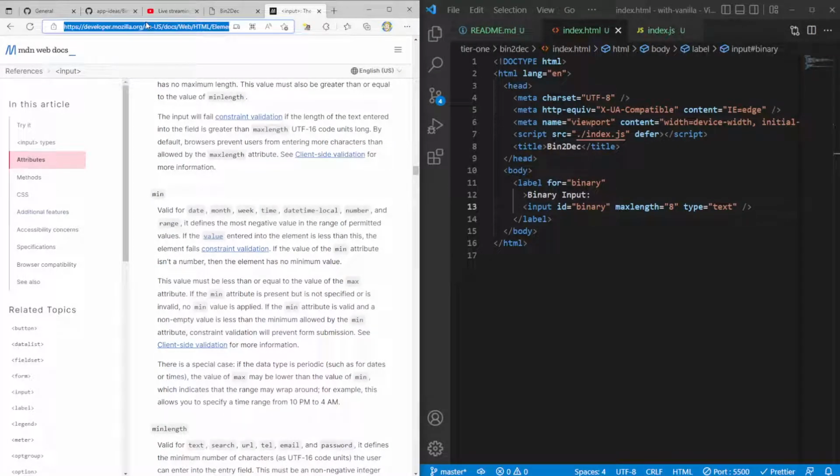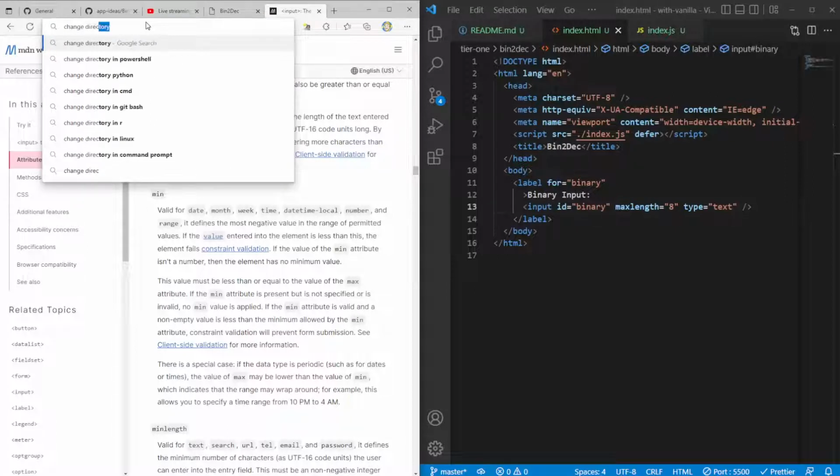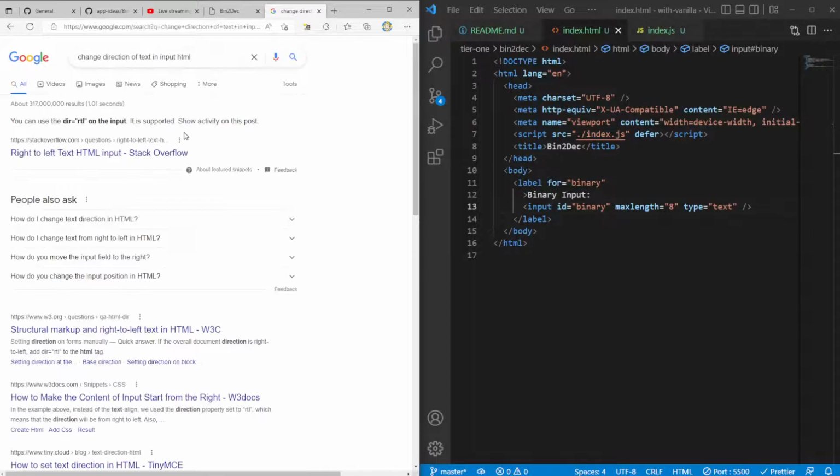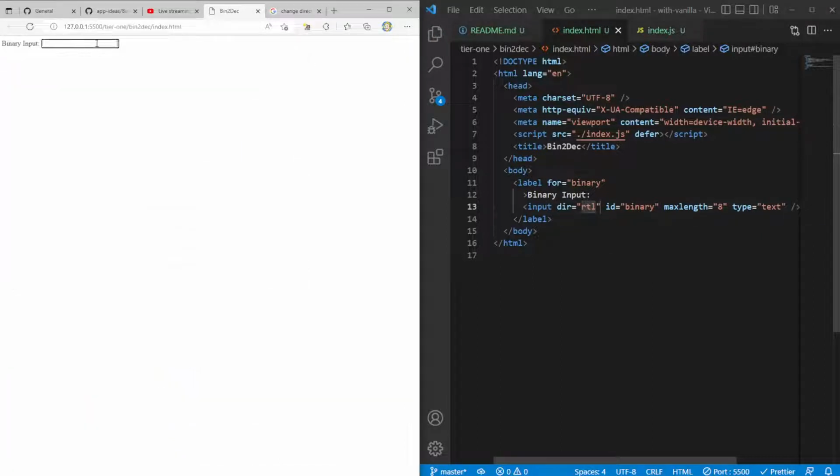Let's look up change direction of text in input HTML. You can use dir rtl on the input. So let's see, on the input, I'm going to go over here. Let's say dir. Let's try rtl and see what that gives us. Okay. So 1, 0, still not quite what I want. Because for example, if I put 0, 1, I would like for the 1 to come up on the left side of that 1. So is there any way that we can do that?